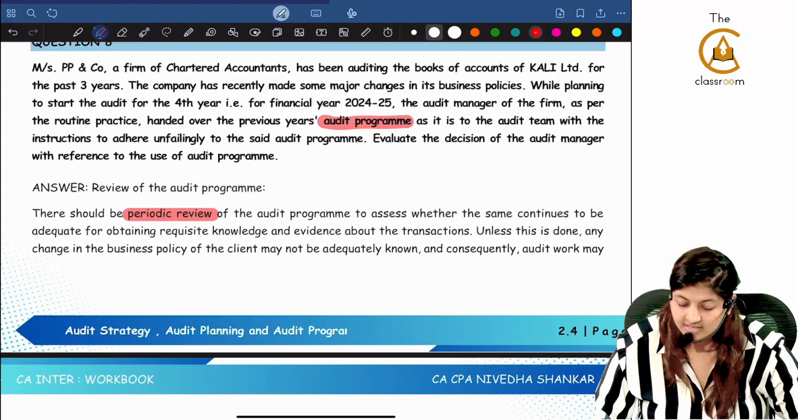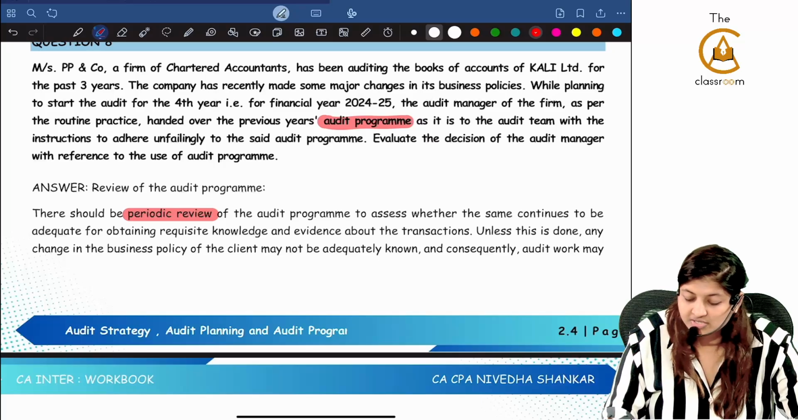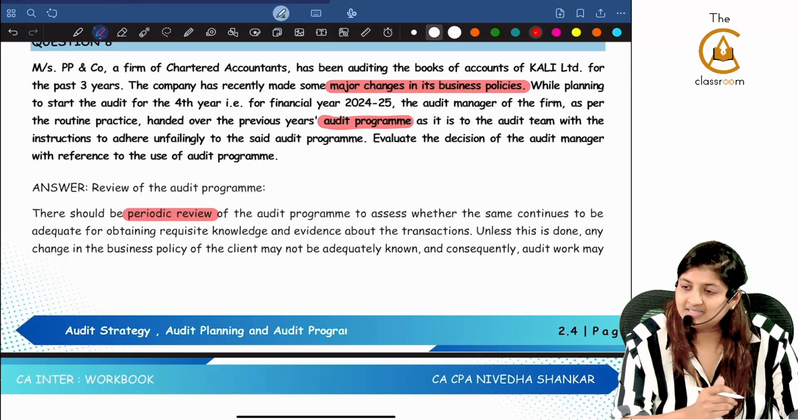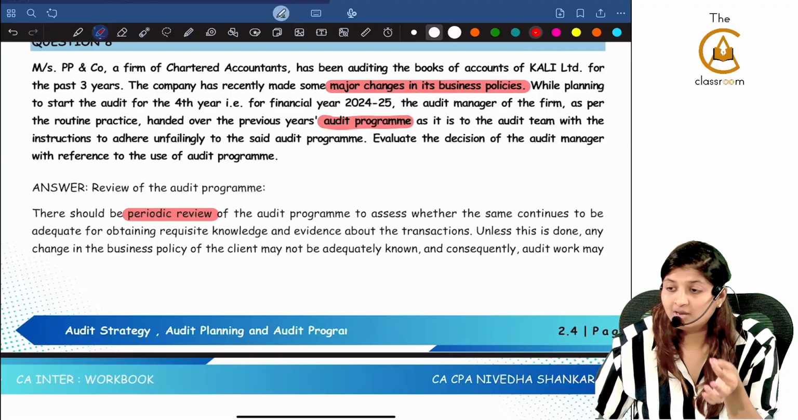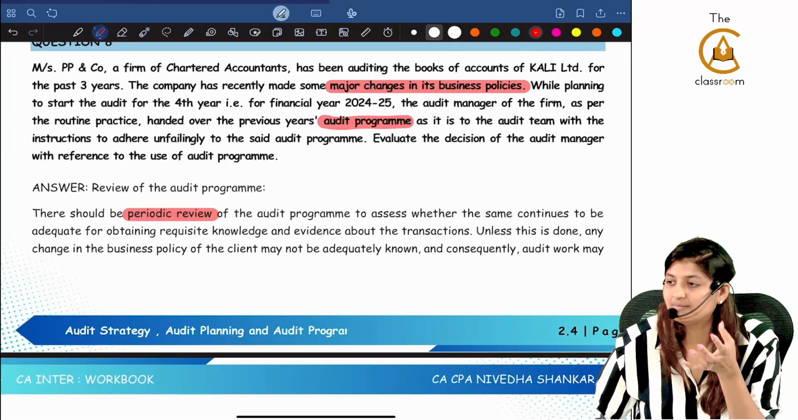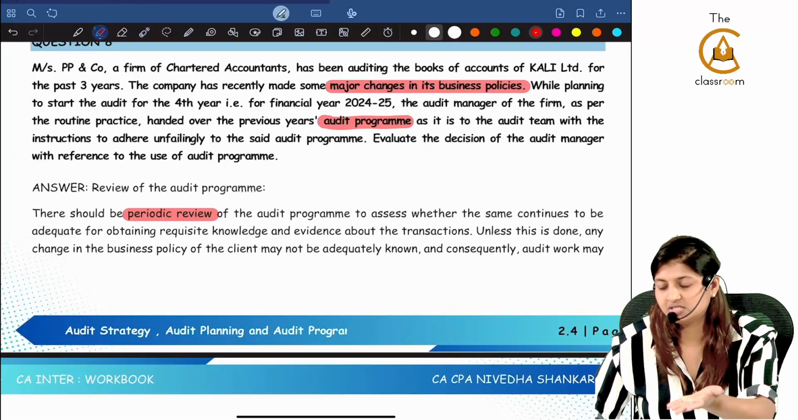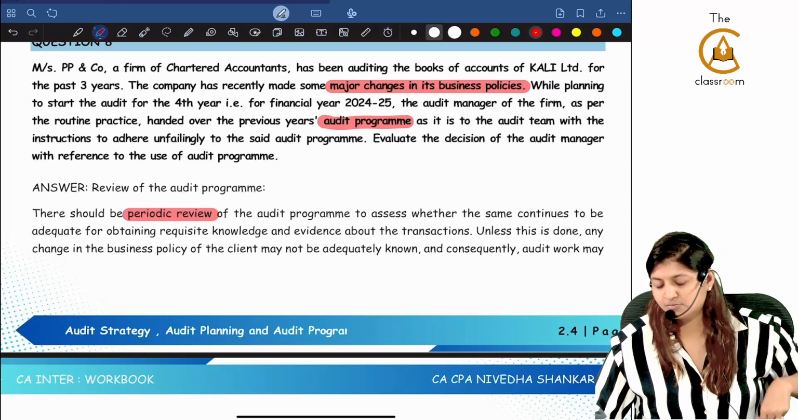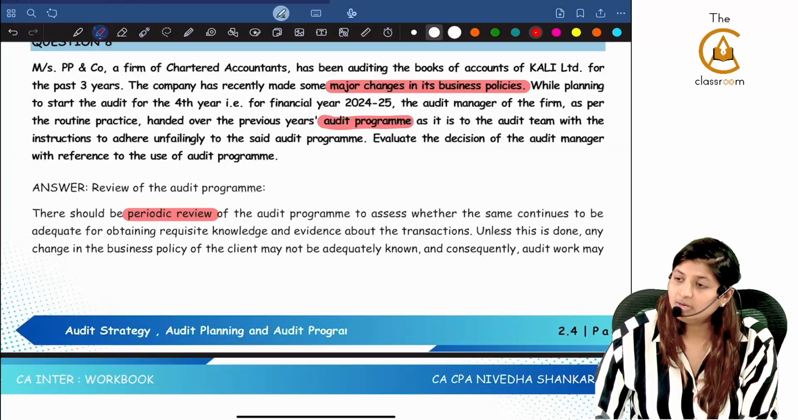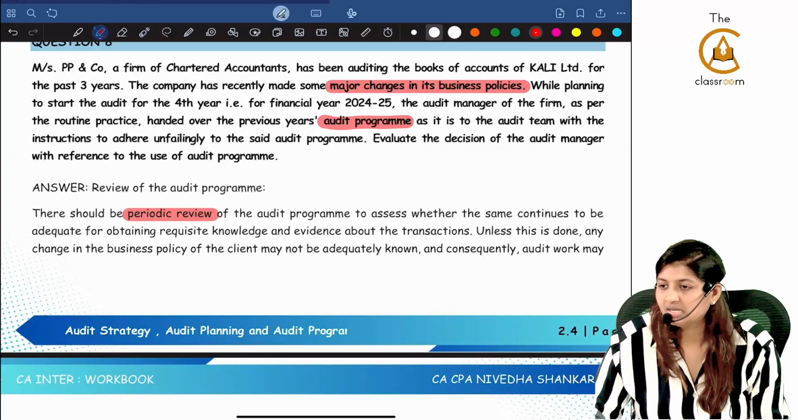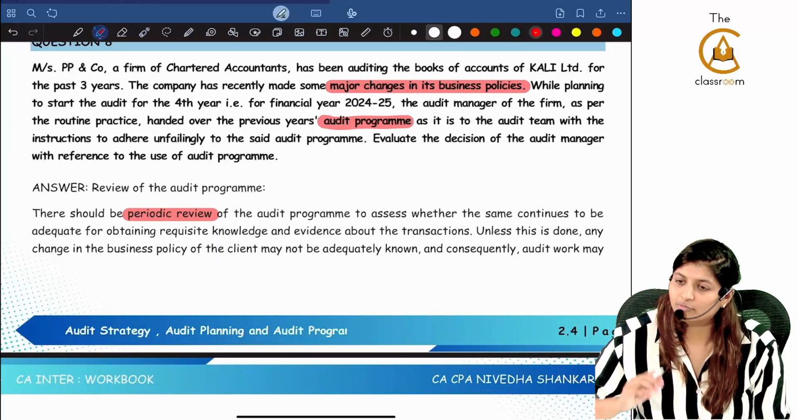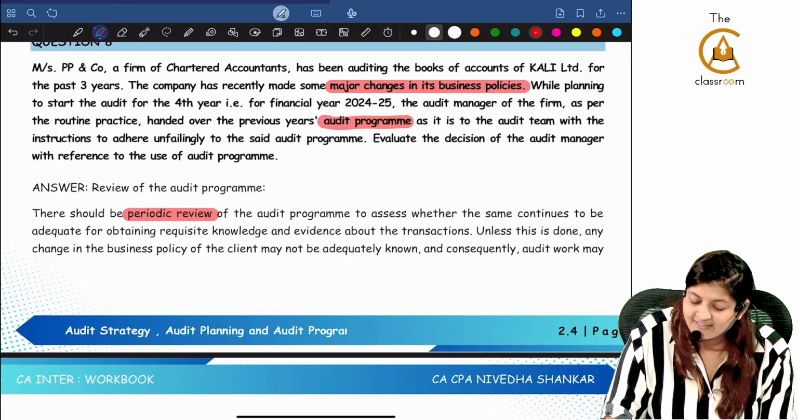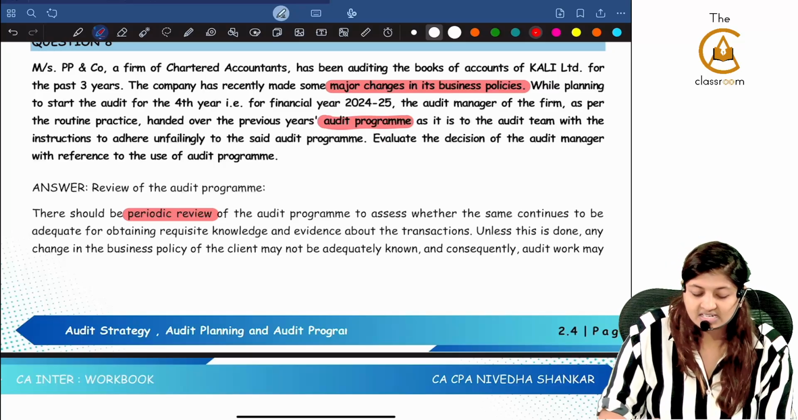What are they saying? Some major change in the business policy has happened, and for the last 3 years they have had a specific audit program. I hope you remember what an audit program is. It is a set of detailed instructions which will be given to people, and they just have to put the tick, a series of verification procedures. Now this audit program, he did not bother changing it. He said, last 3 years I had this audit program, now this fourth year also, I'm going to continue with the same audit program. Evaluate the decision whether it is correct or not.